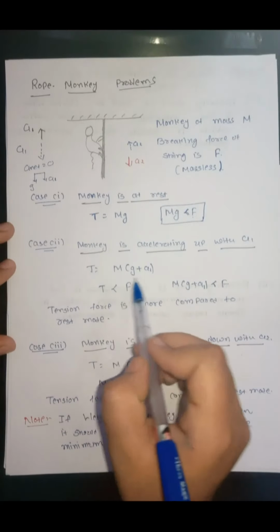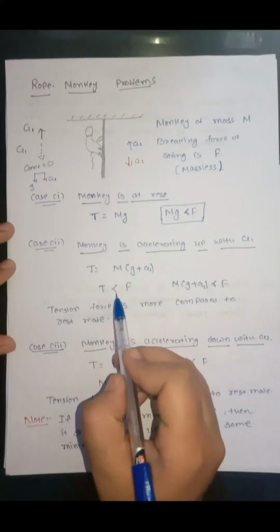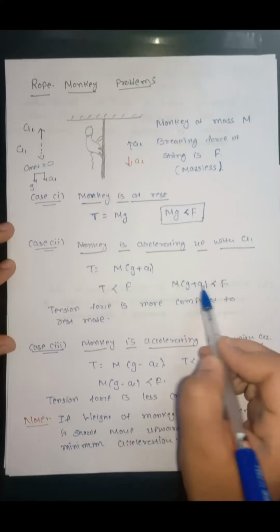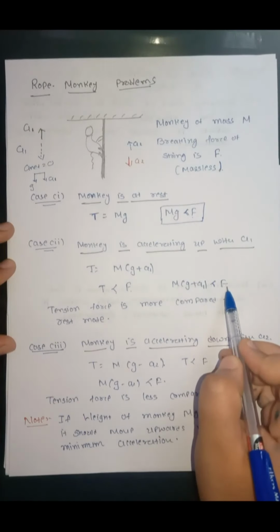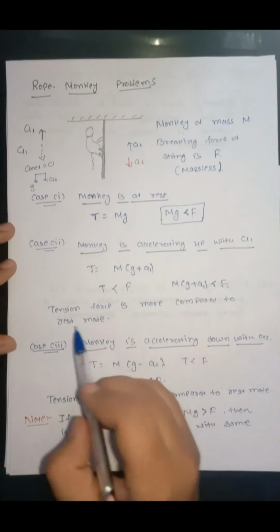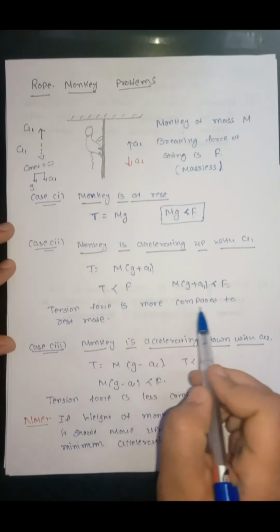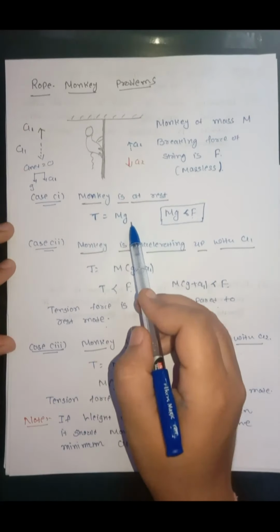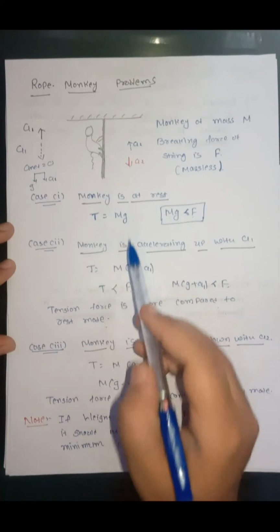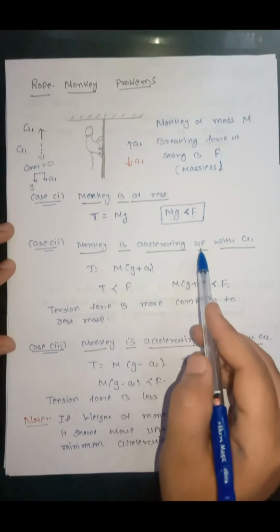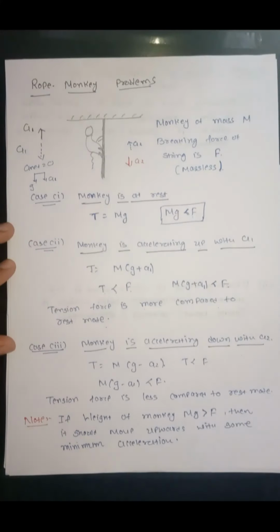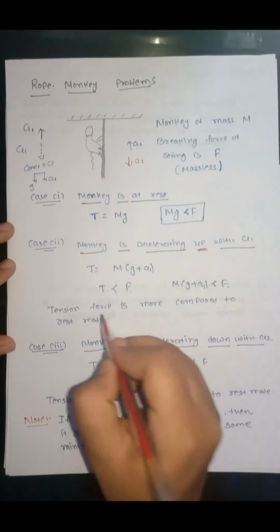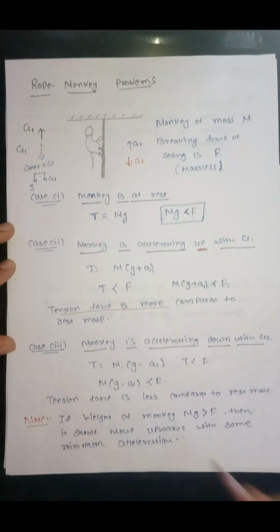For the string not to break, the tension force should be less than the breaking force. So M into G plus A1 should be less than the breaking force. Here in this case, the tension force is more compared to rest mode. As we can see, when the monkey was at rest, the tension force was mg. When monkey is accelerating up, the tension force is more.